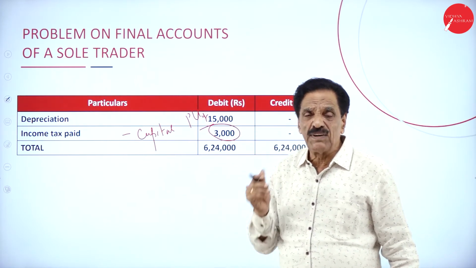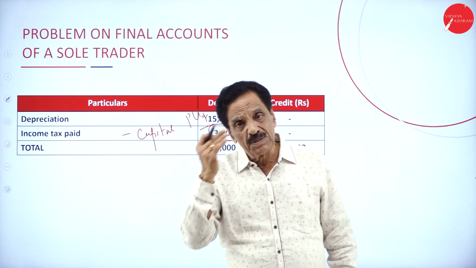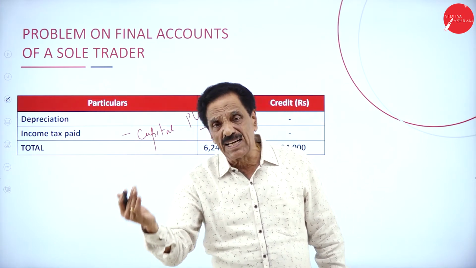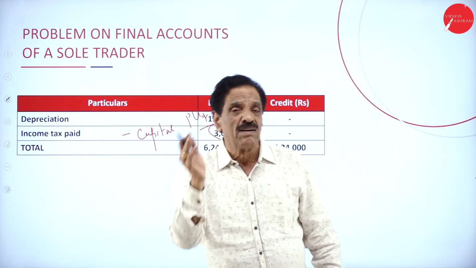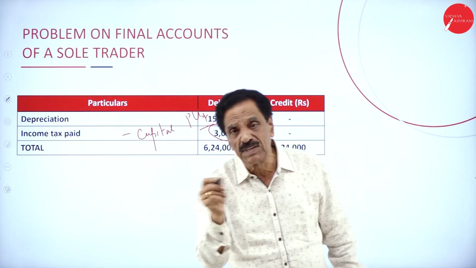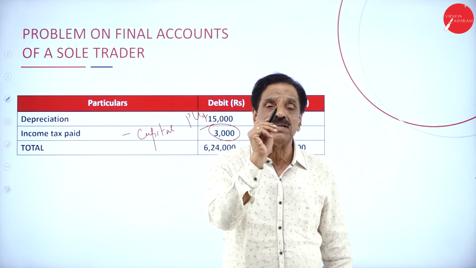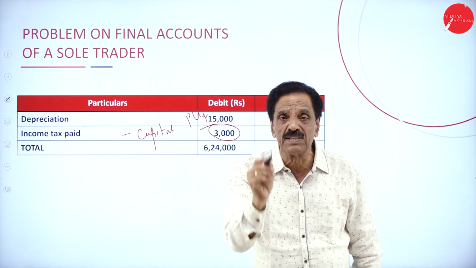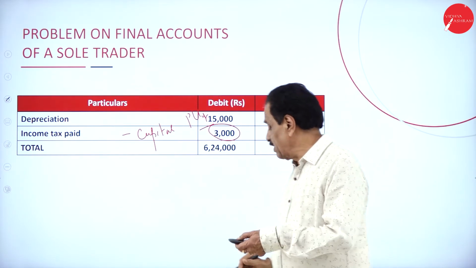So the entire final account has been divided into three groups. One is trading account, one is profit and loss account, one is a balance sheet. Trading account is directly corrected, which gives the result of gross profit or gross loss, whereas P&L account is indirectly corrected, which gives the result of net profit or net loss. Balance sheet is not an account, it is a statement of assets and liabilities which shows the financial position of the concern, how much asset we are having, how much liability we have to pay. I think I have explained